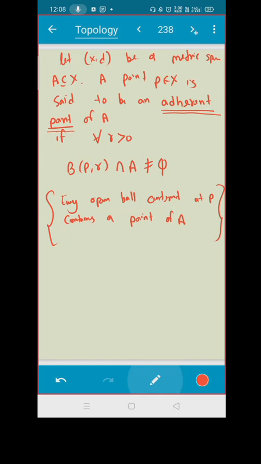So, which was the example in which I was getting the center as P for any chosen radius? Take the 1 upon n example: 1, 1 by 2, 1 by 3, 1 by 4 and so on, correct? If you take this point, then this point is not a limit point, but it is an adherent point. Why? Because if you choose any radius, this is definitely going to contain the point 1, isn't it?